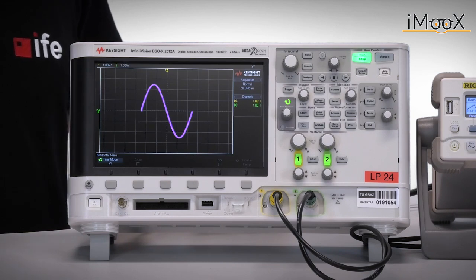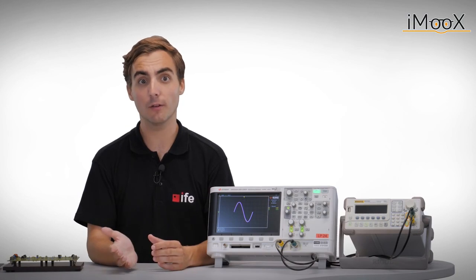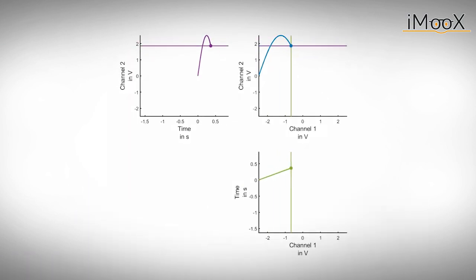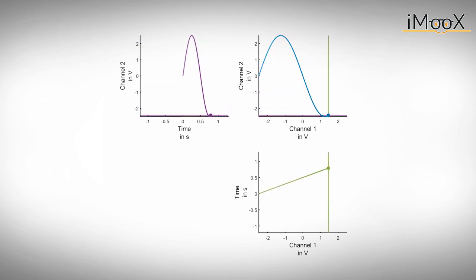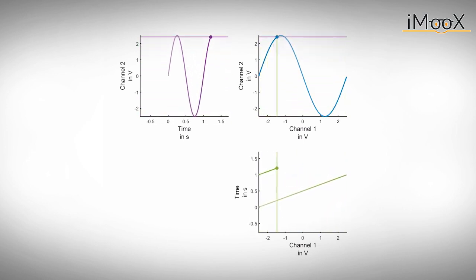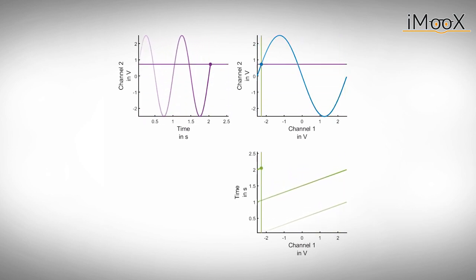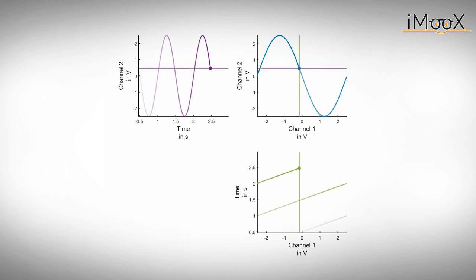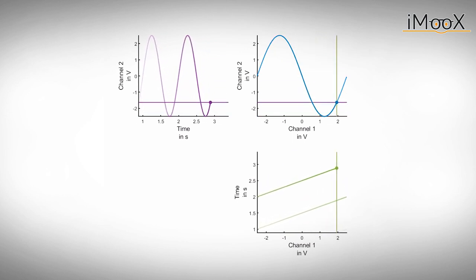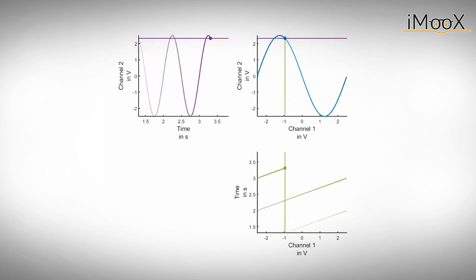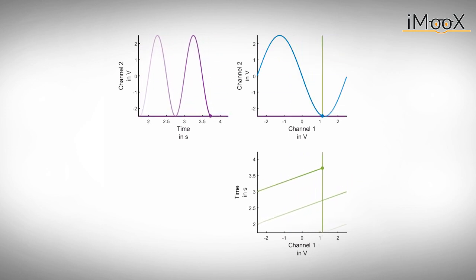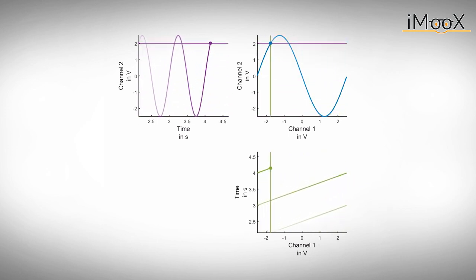Let us find out why we see this result. Let us therefore have a look at the animation. For every point in time, the values of channel 1 and channel 2 are mapped to a point in the XY domain. When this is done over a longer time, the points form the given curve. In this case, the sinusoidal signal is simply projected as is by the linear ramp signal.